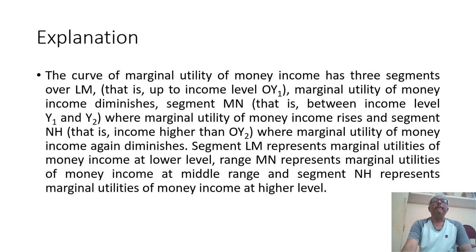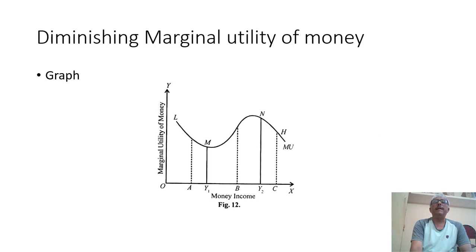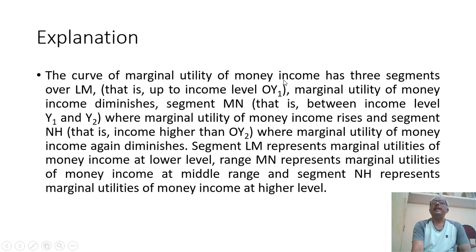So here they have made 3 segments, that is LM, MN and NH. Look here at the LM segment, the income level up to Y1. Marginal utility of money diminishes in this segment. Similarly, MN, between the income levels Y1 and Y2, is where marginal utility of money income rises.